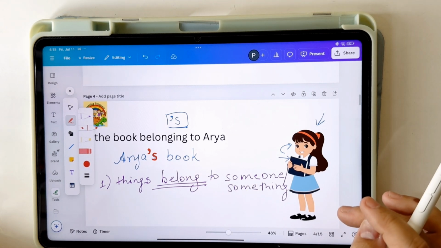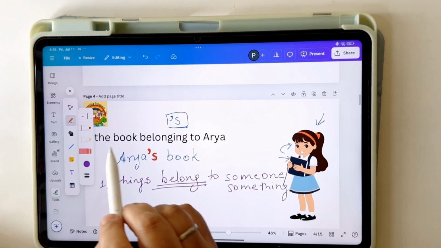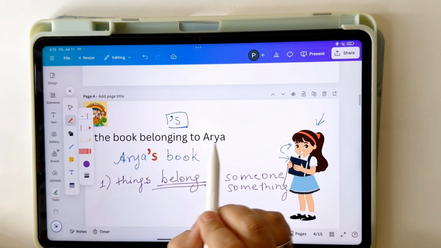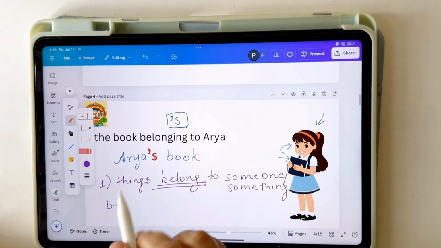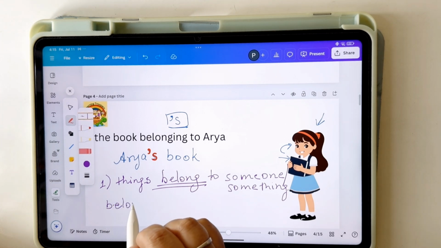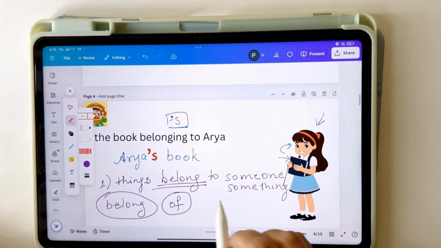Second tip in grammar, I want you to remember this, is that whenever you come across these types of phrases, look at the words belong, of, belonging.